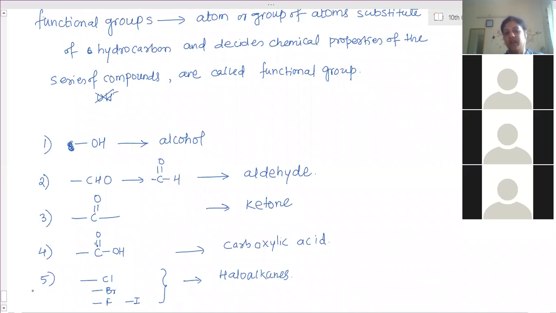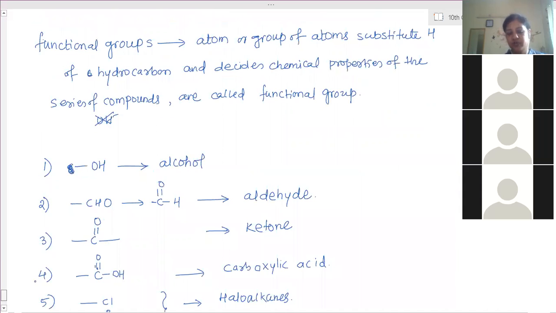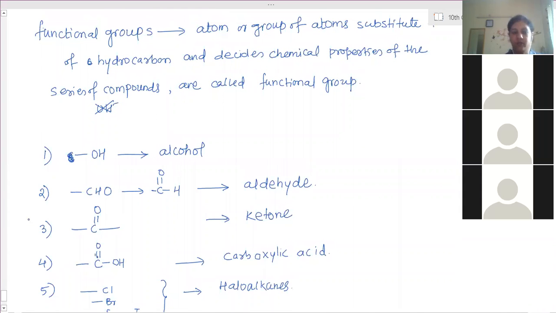So these are the 5 functional groups we have to learn in this chapter. Right now you can't understand anything, but when I explain the structures of all these groups of compounds, then you will understand. So write down the definition of functional group and these 5 functional groups. One by one, I will keep on explaining. We have to see all the groups of compounds.